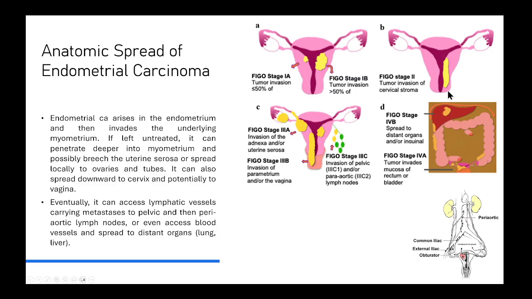If it spreads downwards and invades into the cervical stroma, it is a stage 2. And if it breaches the uterine serosa or reaches the tube, the ovary, or the vagina, it becomes a stage 3. Or also if it breaches the lymphatics and metastasizes to the pelvic or para-aortic lymph nodes, it's also a stage 3. Eventually, it can access the blood vessels and spread to distant organs. Sites of predilection for metastatic endometrial cancer are usually the lungs and the liver.